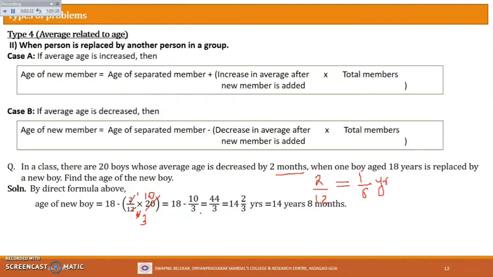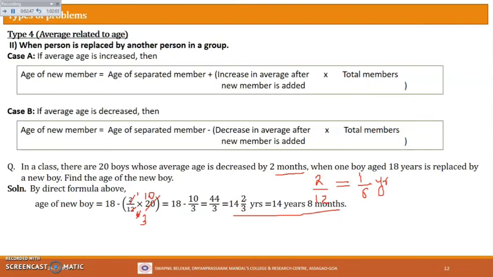And then again do the cross multiplication. So 3 eighteens are 54. 54 minus 10 will be 44. 44 upon 3 ones are 3. Correct, no? Now this 44 by 3 will be in terms of years. It's nothing but simple division. How can I write 44 by 3? Just write it as a mixed fraction. 3 fourteens are 42, 42 plus 2 will be 44.